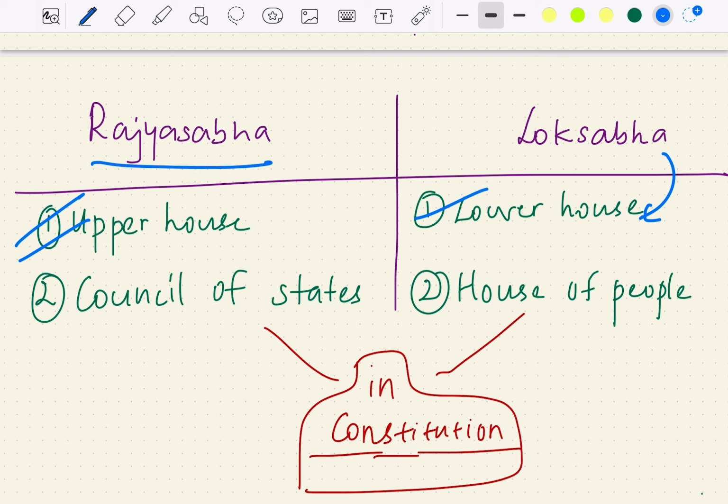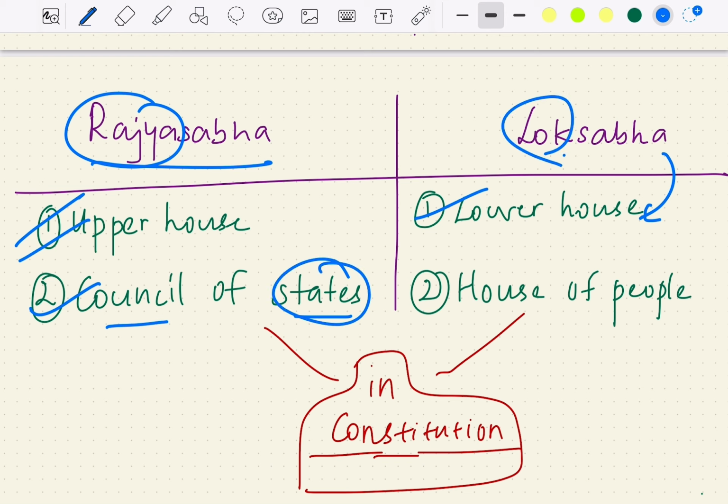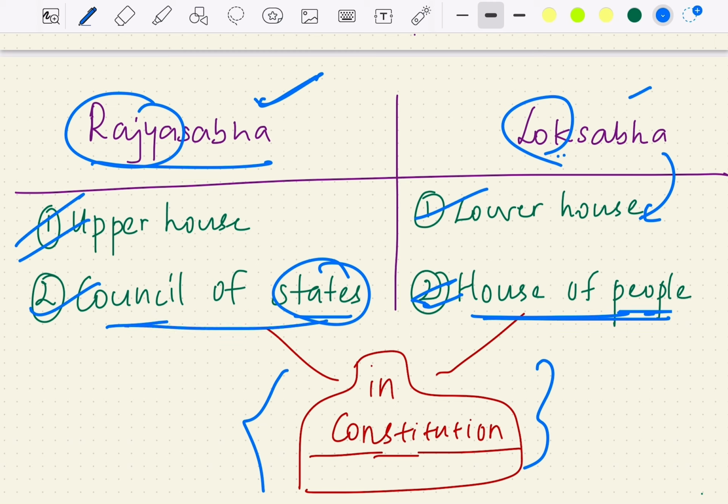Rajya Sabha is called Council of States, Rajya, that is states. Lok Sabha, Lok, that is people, right? So Lok Sabha is called House of People. One more point to be noted here is that Council of States and House of People is what is mentioned in the Constitution. In the Constitution, the words Lok Sabha and Rajya Sabha are not mentioned. In the Constitution, only the words Council of States and House of People are used.